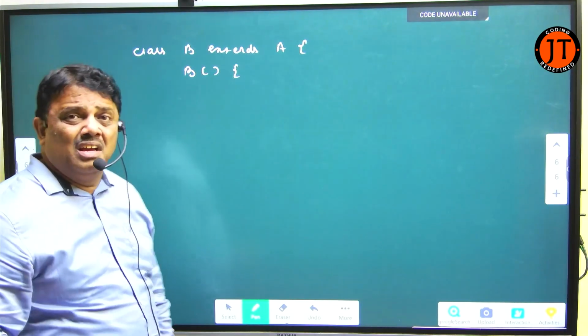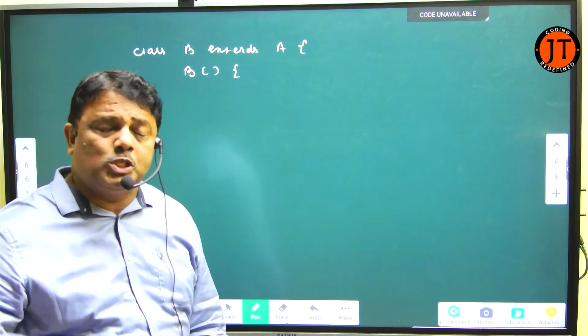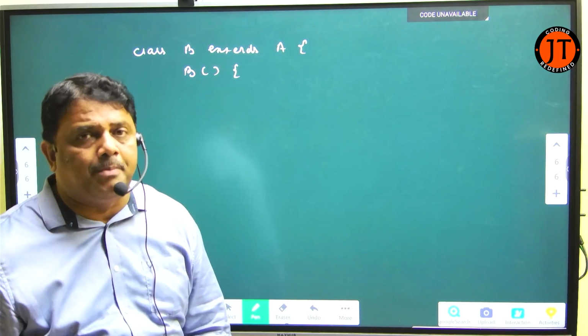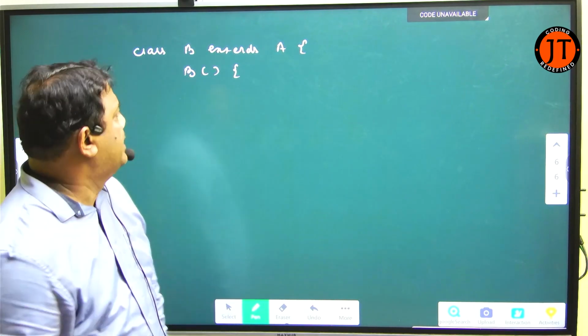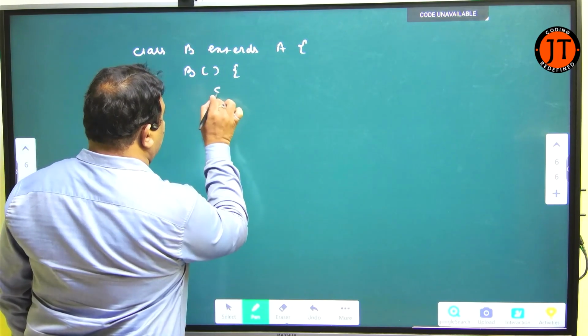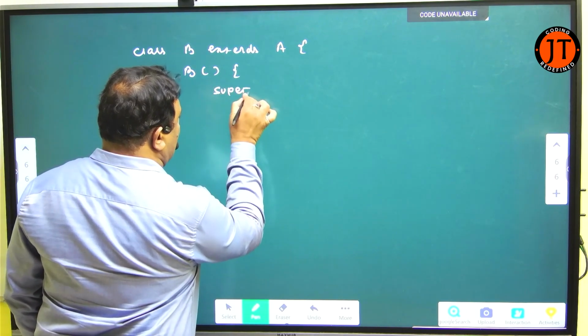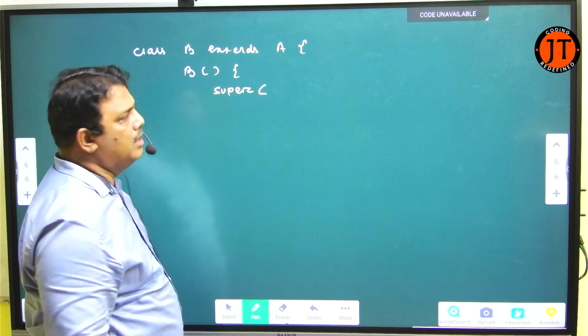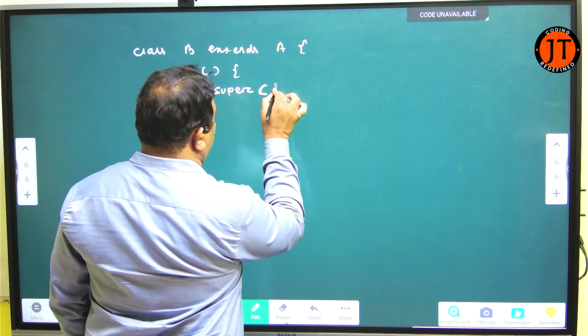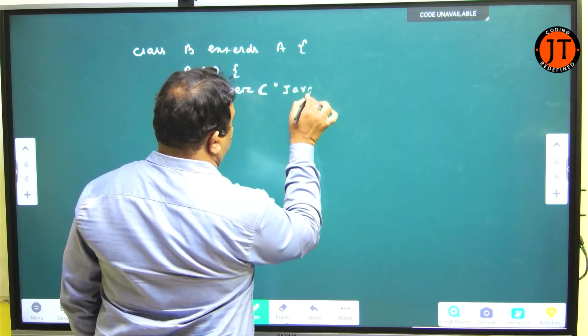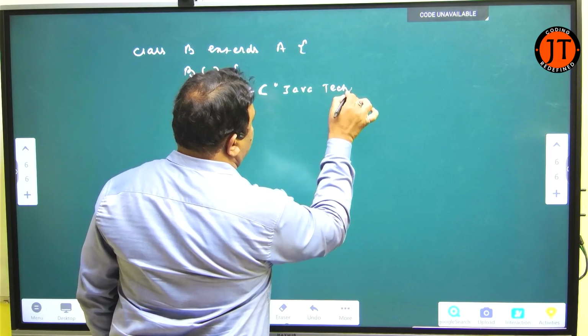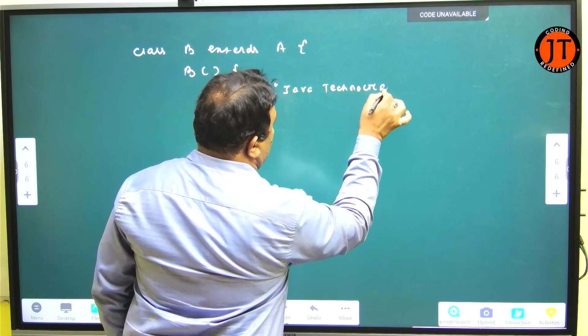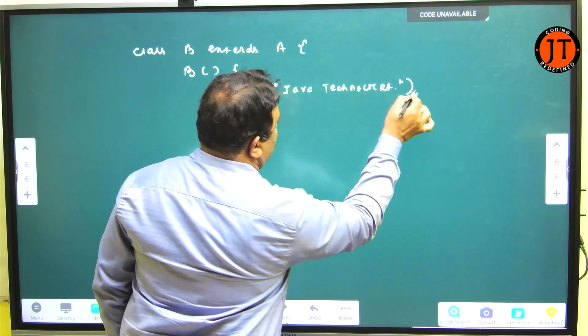If the child class constructor wants to explicitly call the base class parameterized constructor, then I have to use the super keyword. I just write super("Java technocrat"). Here you see I use Java technocrat.